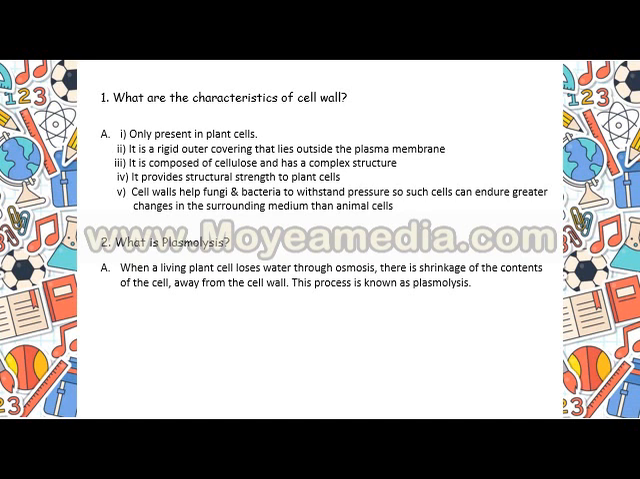Then we are coming to plasmolysis. When a living cell loses water through osmosis, there is shrinkage of contents of the cell away from the cell wall. This process is called plasmolysis, as we have already learned from hypertonic solution. When the water concentration inside the cell is more than the water concentration outside the cell, then the cell has a tendency to lose water and it shrinks, and the same process is called plasmolysis.